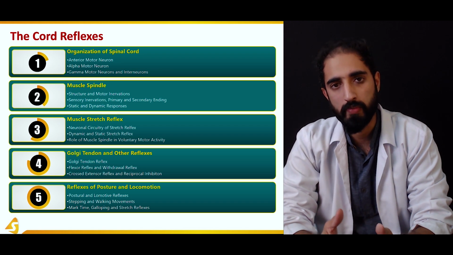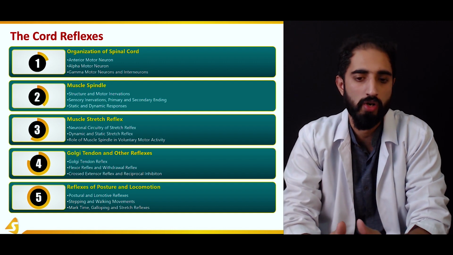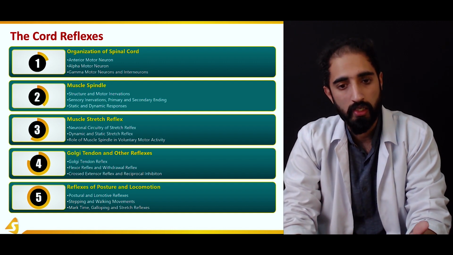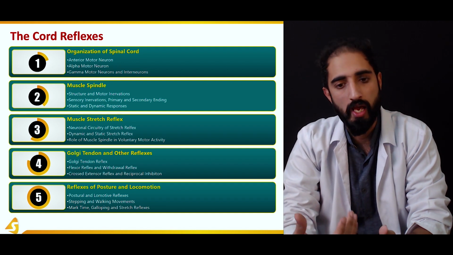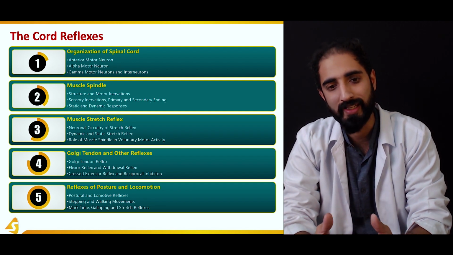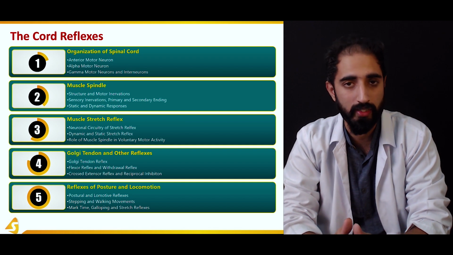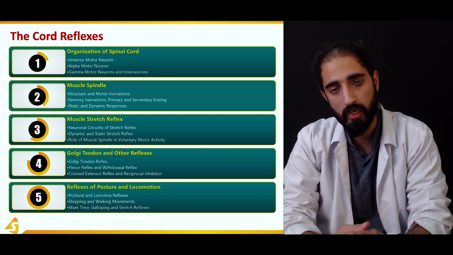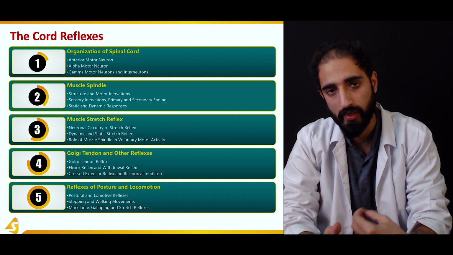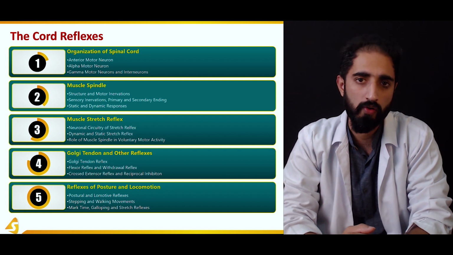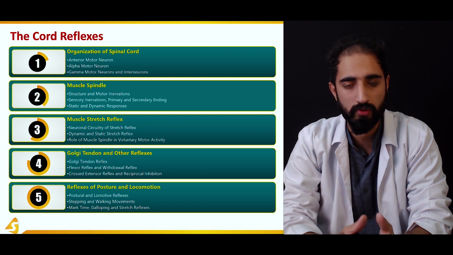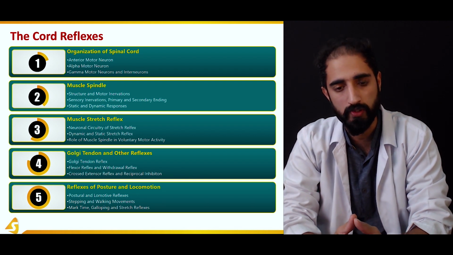We're also going to talk about the muscle spindles, which are a sensory organ in the muscles, and the structure and motor innervation of the muscle spindle, as well as sensory innervation and primary and secondary endings in the muscle spindles. We're also going to talk about the different types of responses to different types of lengthening and stretching in the muscle spindle reflex, which we're going to call static and dynamic responses.